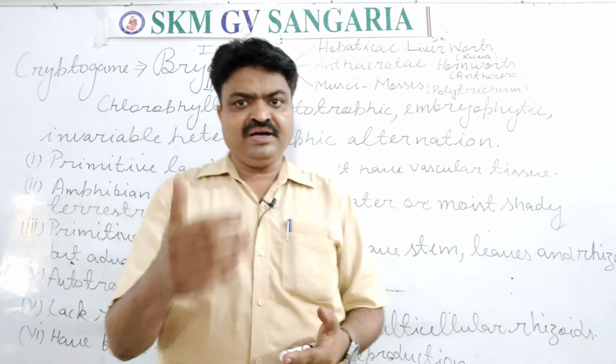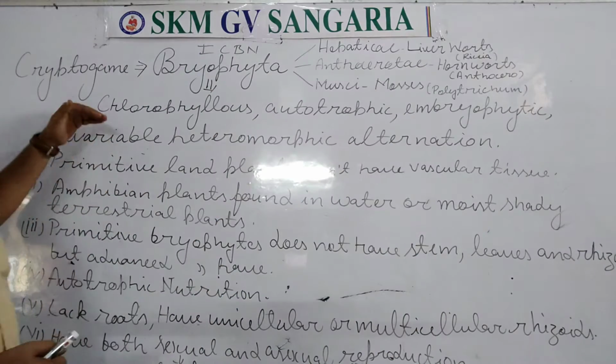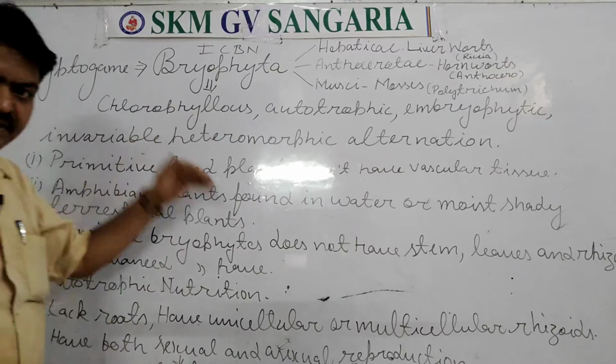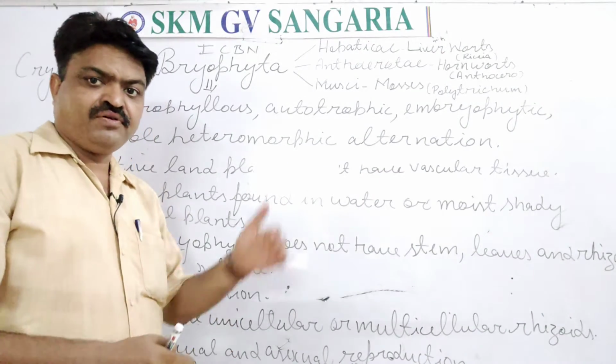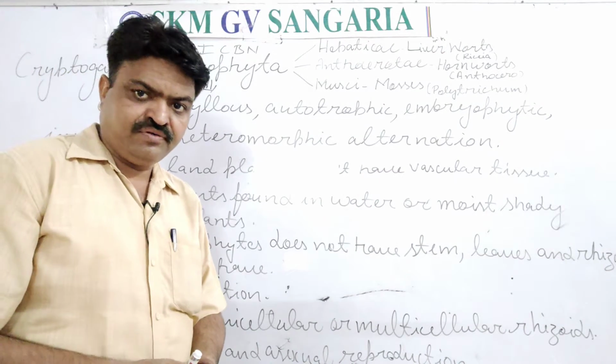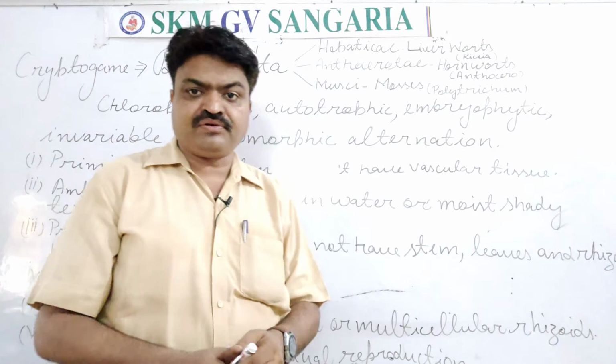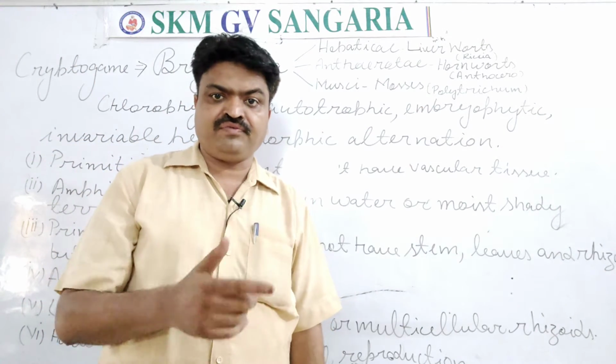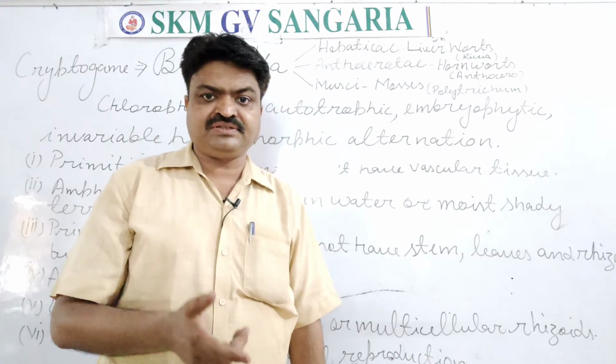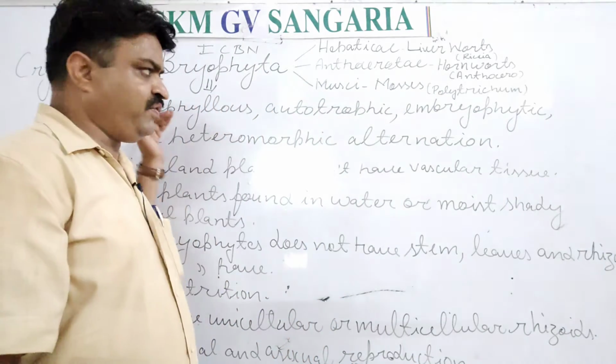Means they are chlorophyllous, means they have chlorophyll from which they make their own food. That's why they are autotrophic. Autotrophic means they can make their own food with the help of photosynthesis because they have chlorophyll in them.